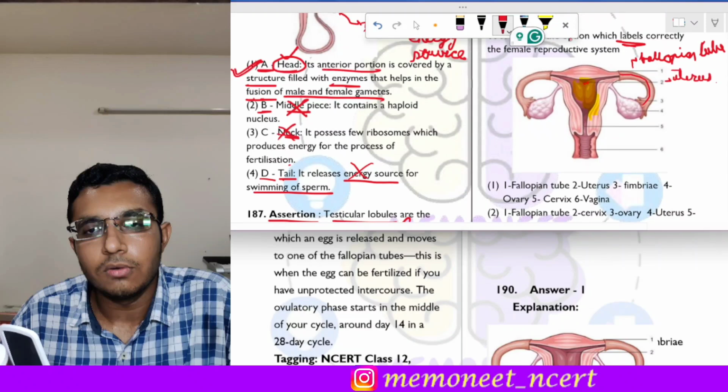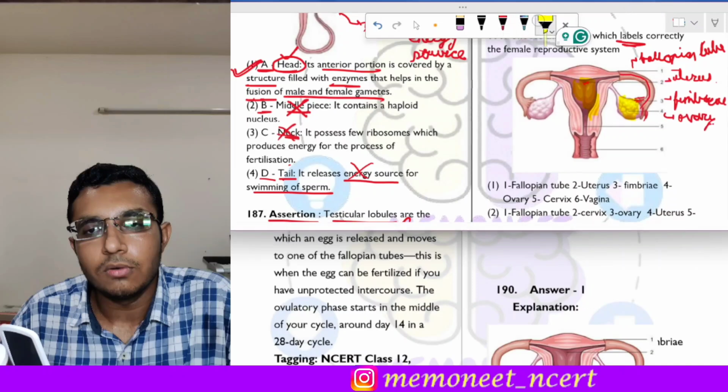Then the third part is this one, these finger-like projections. As you can see over here, these are the finger-like projections. So that is the third part, which is called the fimbriae. Then the fourth part, which is highlighted, is the ovary.